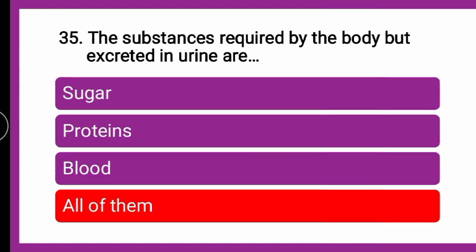So the correct answer is, it is all of them. When sugar, that is glucose, is there, it is glycosuria. When blood is there in the urine, it is hematuria. When proteins are there in the urine, it is proteinuria. So these are various substances which are excreted in the urine.